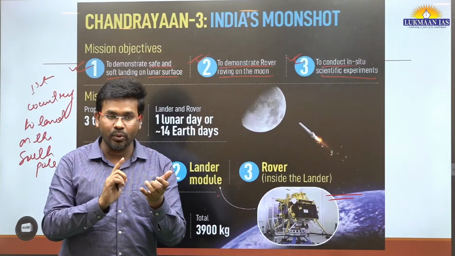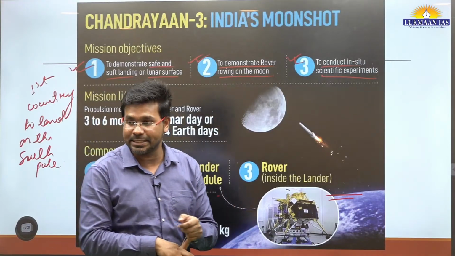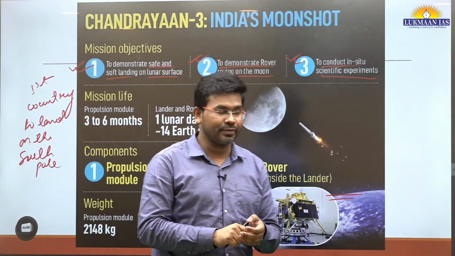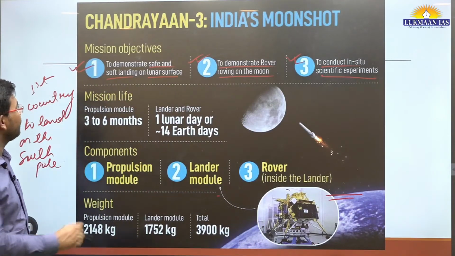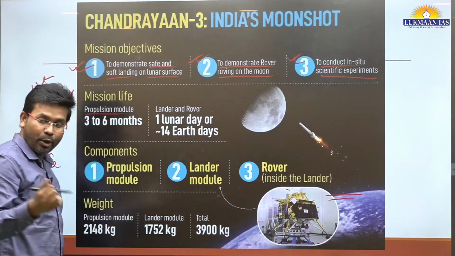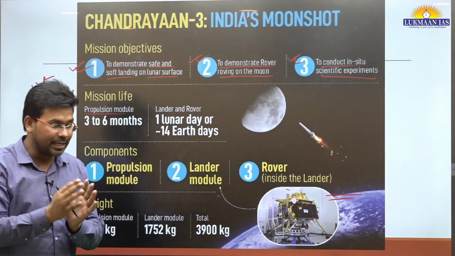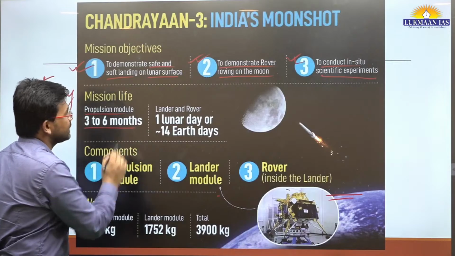So it is going to help us understand whether there is presence of water ice on the surface of the moon. After this, what is the mission life of the propulsion module? The propulsion module has already separated from the lander module. It has a mission life of 3 to 6 months.